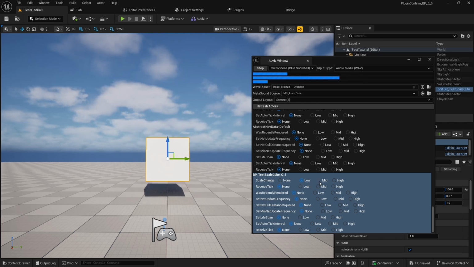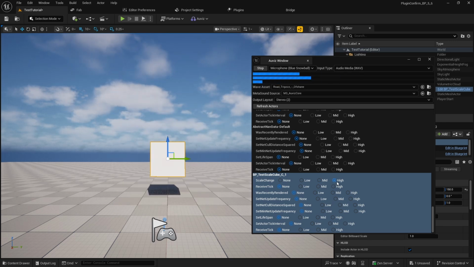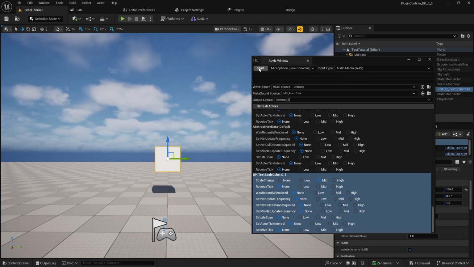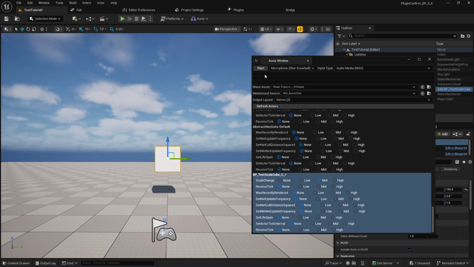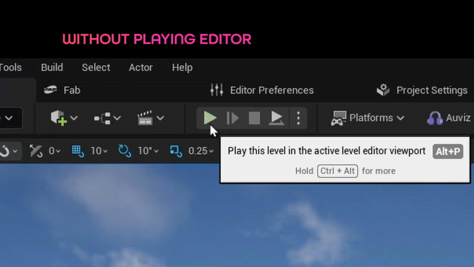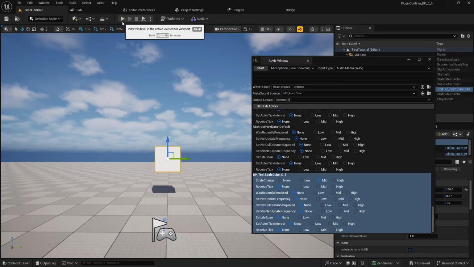You can also change the value in real time. Look, now it's high, mid. So this UI is calling this function with the audio band as the argument. That's cool, right? And as you can see, it's working without playing the editor. Look, I didn't play the editor.